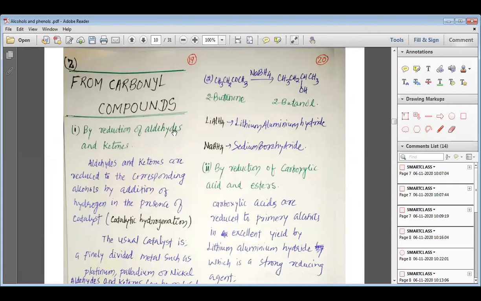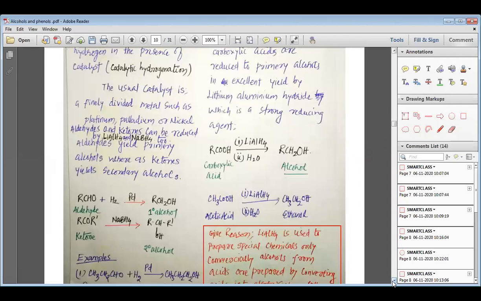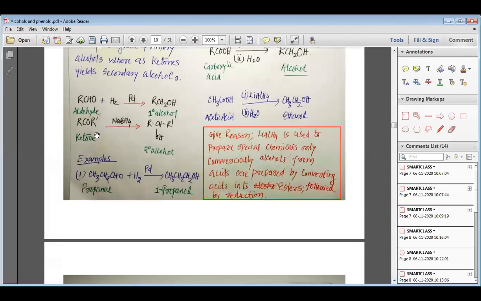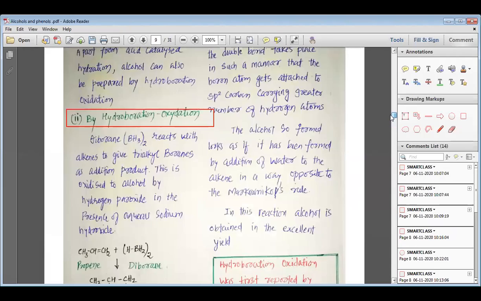We can even get alcohols by the reduction of carbonyl compounds like aldehydes and ketones. Aldehydes and ketones can be converted into alcohol by reduction. That reduction may be with the help of a metal and hydrogen, or by a reducing agent like sodium borohydride and lithium aluminum hydride. Aldehyde always gives primary alcohol and ketone gives secondary alcohol, my dear students.